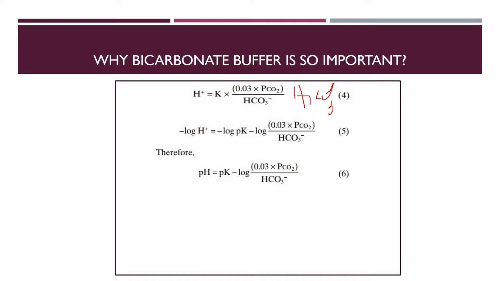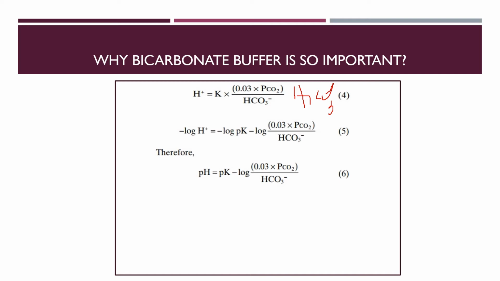Now in the body, this H2CO3 is in equilibrium with carbon dioxide. We know that the dissolved carbon dioxide is proportional to the partial pressure of CO2, and the solubility coefficient of carbon dioxide, in millimoles per liter per mm Hg, is equal to 0.03. That's why we have replaced the H2CO3 with the partial pressure of carbon dioxide, and we have made a correction with it, that is 0.03 into the partial pressure of carbon dioxide.